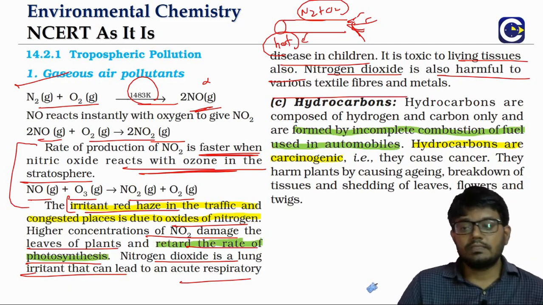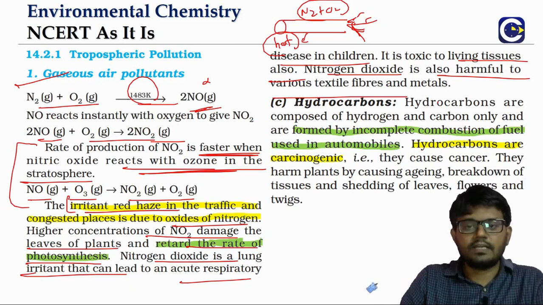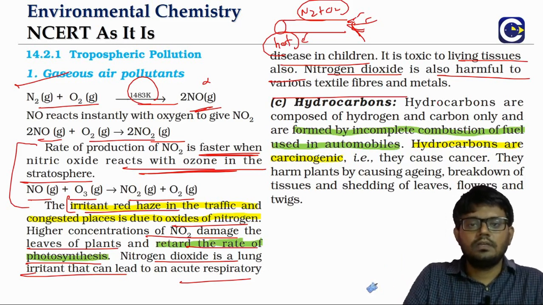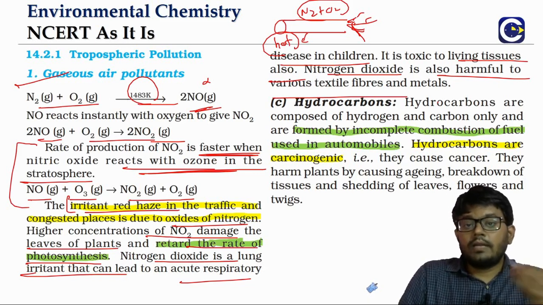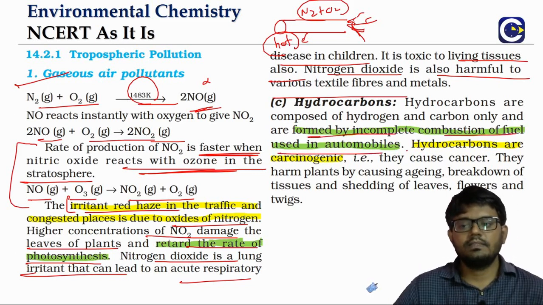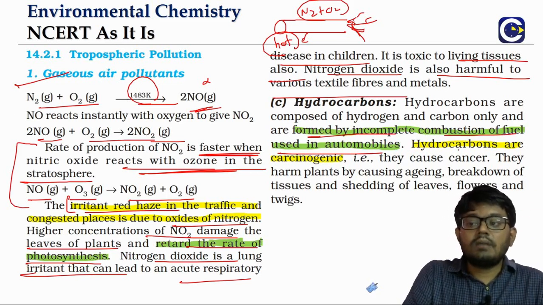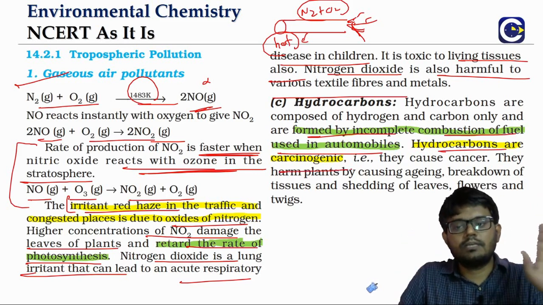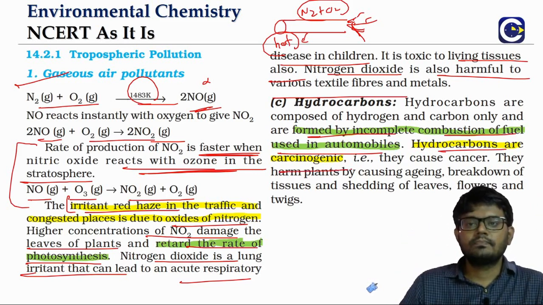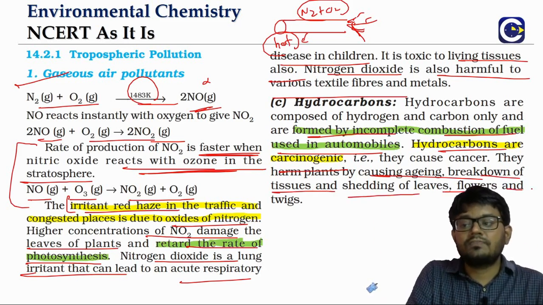Then coming to the hydrocarbons. Hydrocarbons are compounds formed between carbon and hydrogen. In fact, fuels, whether you take gasoline or diesel, are all hydrocarbons. But why are we talking about hydrocarbons as a pollutant? Because due to the incomplete combustion of fuel in automobiles, these hydrocarbons are released. And some of these hydrocarbons are carcinogenic also. Carcinogenic means they can cause cancer. Not only that, they can harm plants. They can cause the breakdown of the tissues, shedding of the leaves, flowers, and even twigs.